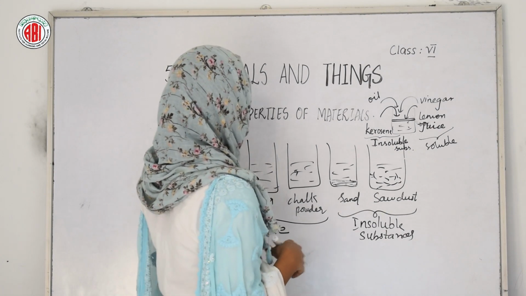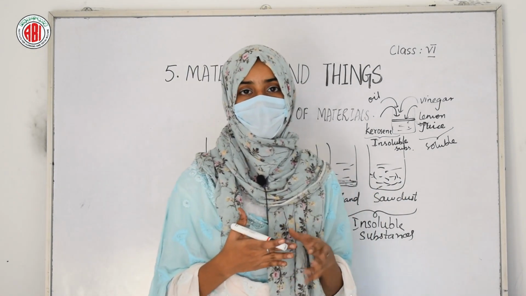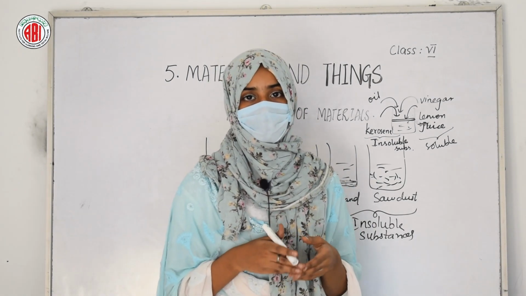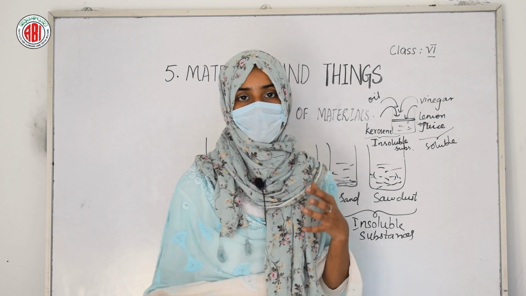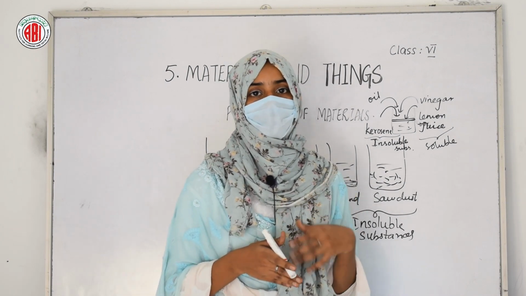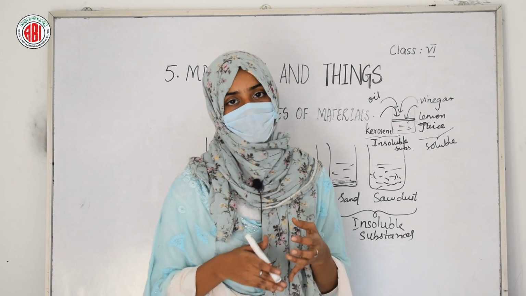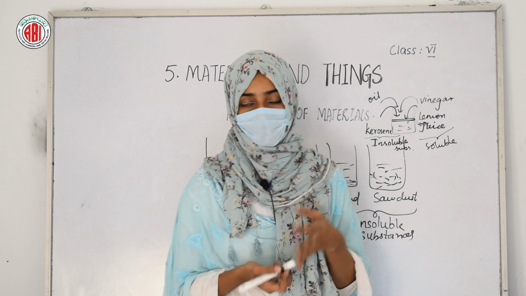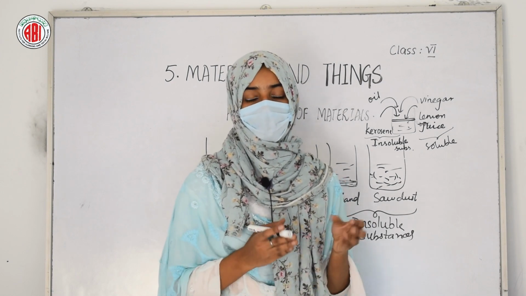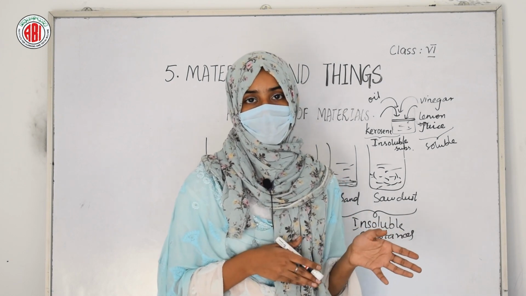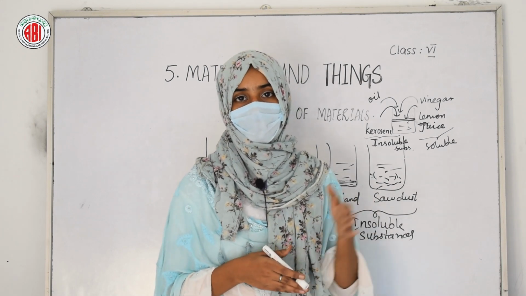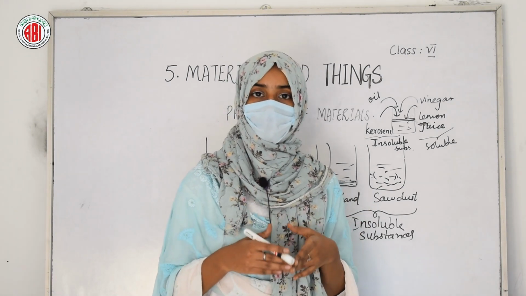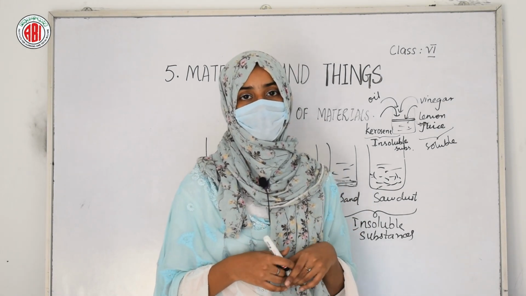In the lesson Materials and Things, we have discussed the different materials and the different properties of the materials. For example, the materials will be either shiny or non-shiny. They may be hard or they may be soft. They will be soluble and also insoluble. And some substances will be solid or liquid or gaseous. And some of the substances will sink into the water and some may float on water. So these are the different properties that are shown by the different materials.